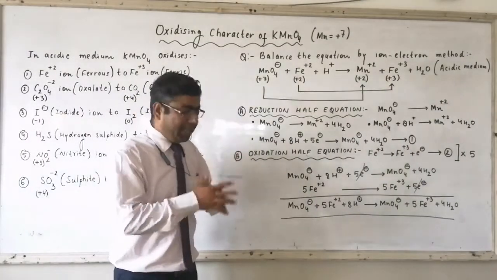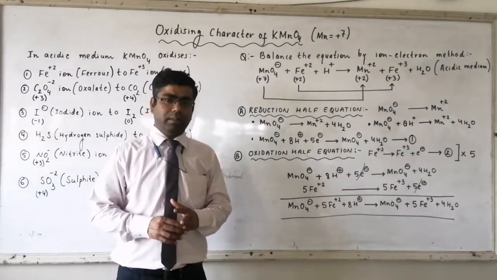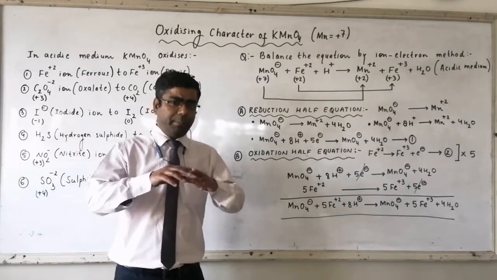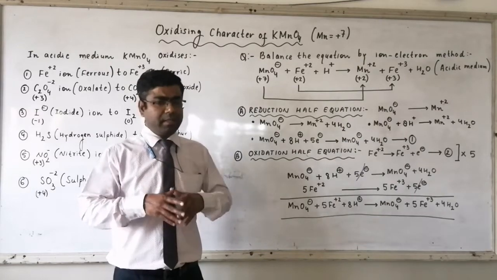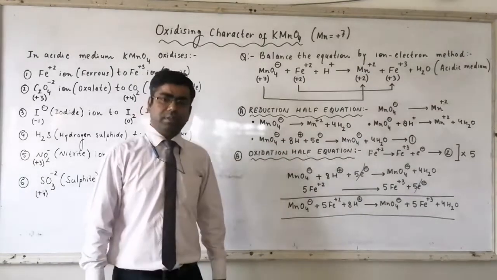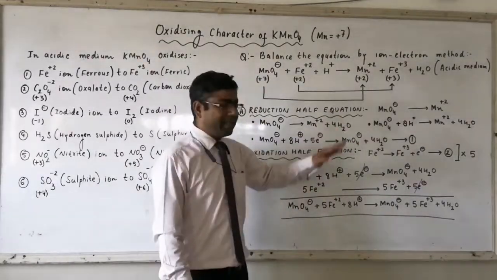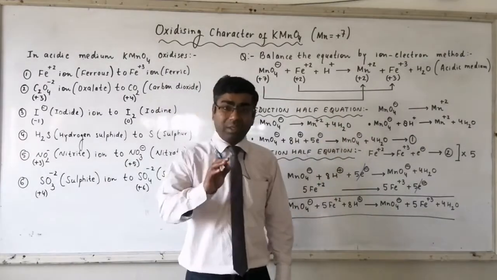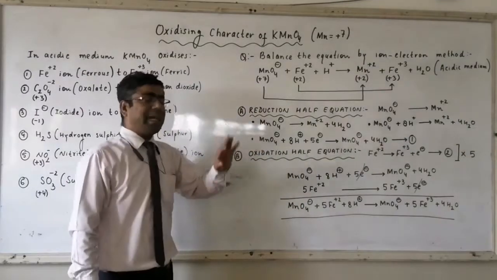Now when I am adding 4H2O on the product side, I am making up the deficiency of the oxygen atoms. It is done by adding water molecules. So when H2O molecules are added towards the product side, 4 into 2, total 8 hydrogen atoms become deficient on the reactant side.